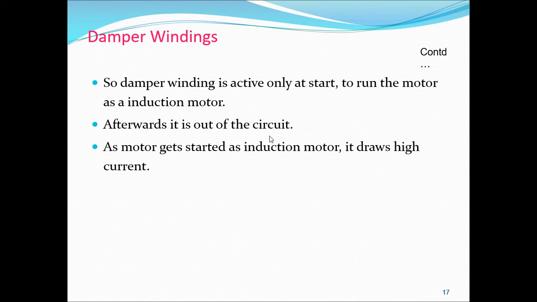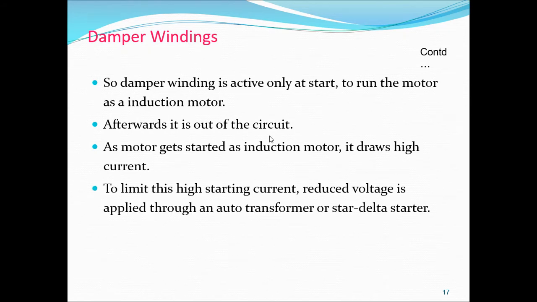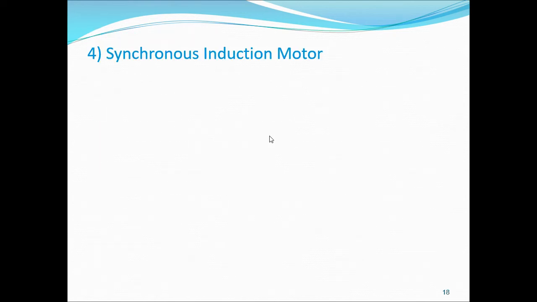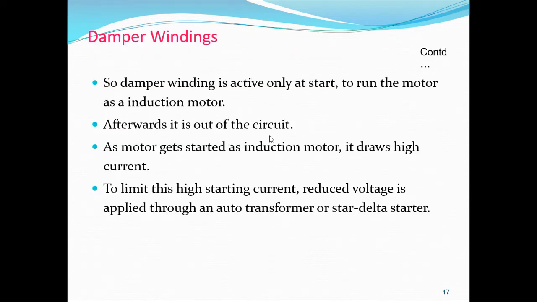As the motor gets started as an induction motor, it draws a high current. To limit this high starting current, reduced voltage is applied through an auto transformer or star delta starter. This is the method of starting the motor as an induction motor by using damper winding.